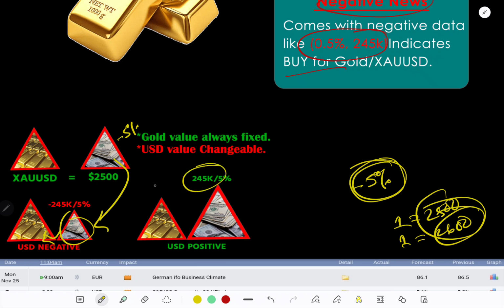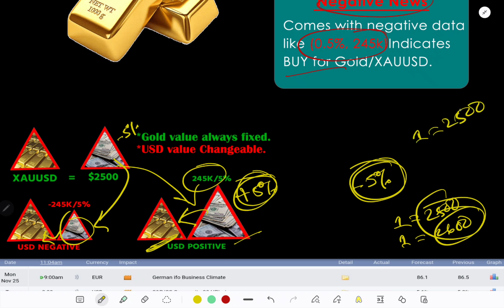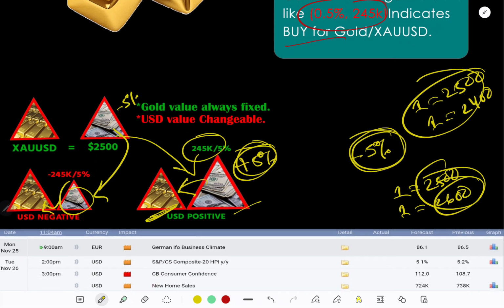And for positive value, we have to add 5%. That means if USD data comes with a 5% plus value, then we add 5%. In that case, USD is bigger than gold, so the gold price is decreasing. The previous value was one gold equal to 2500, and the current one gold is equal to 2400 maybe. So that is the theory. Now let's check the market.